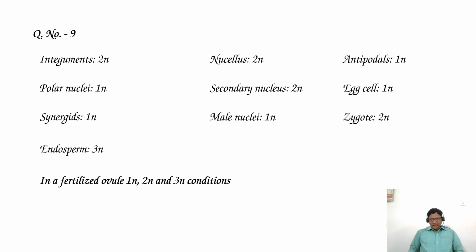Now, what is asked here? In a fertilized ovule, 1n haploid, 2n diploid and 3n triploid conditions are. So as per the given options, the correct answer is option 2. That is, egg cell is haploid, the diploid condition is nucellus, and the triploid condition is endosperm.